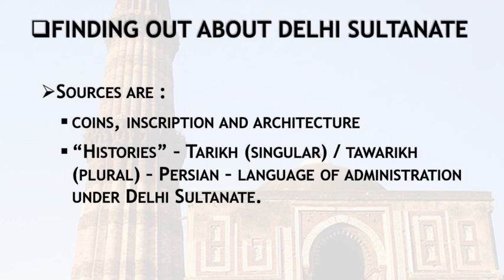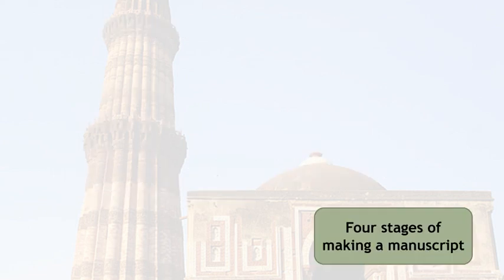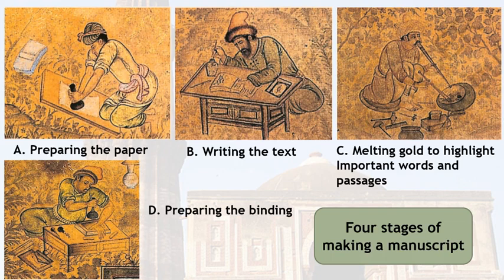Apart from these, we also have histories. These histories were known as tarikh in singular and tawarikh in plural. These histories were written in the Persian language, and this was the same language which was used in the administration of the Delhi Sultanate.